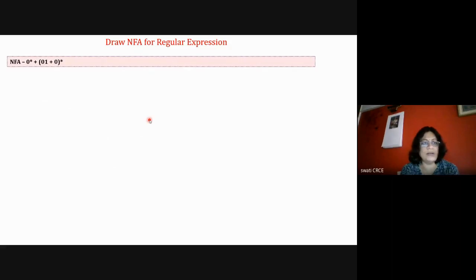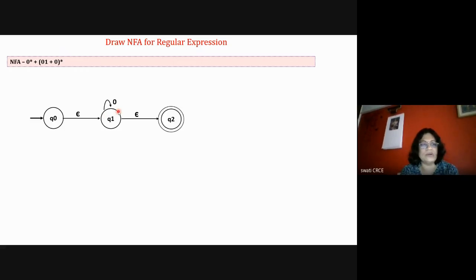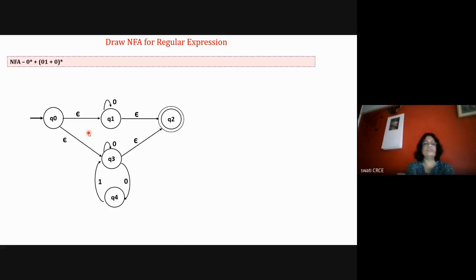So 0 string or 01 plus 0 string. So both the left hand side and right hand side are optional. So the initial state should be equal to the final state if I'm drawing without epsilon. But I'm drawing with epsilon, so I'll say that either this route is followed or the left hand side route is followed. So either 0 string and then the final state, or the right hand side path is followed. In the right hand side path I'm writing another string with epsilon in q3, either 01 or 0, and with epsilon it is reaching the final. This is also a correct answer. Okay.